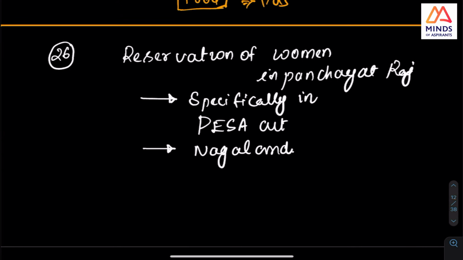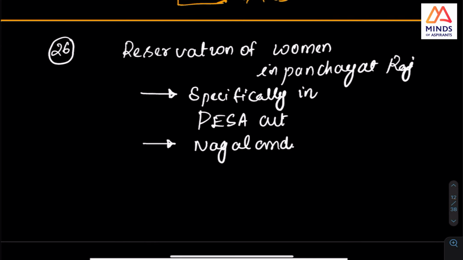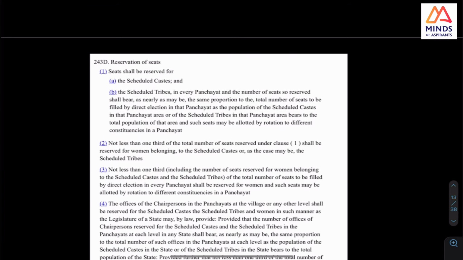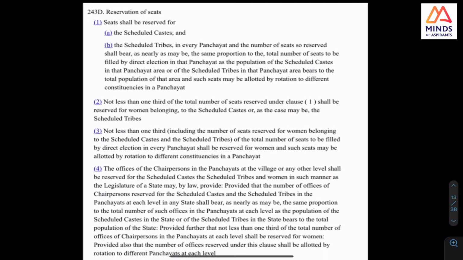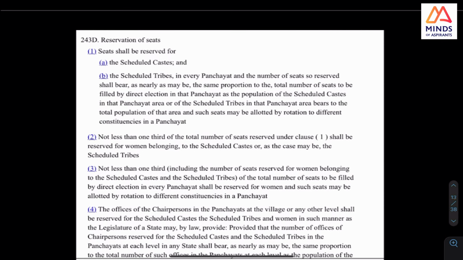Then one more thing which was in the news is the reservation of women in Panchayati Raj. It was in the news several times, and it is 33%. Look at the article relevant to Panchayati Raj, Article 243D.